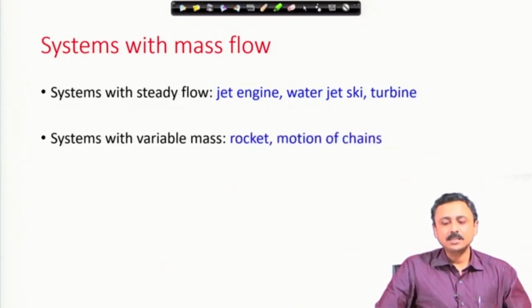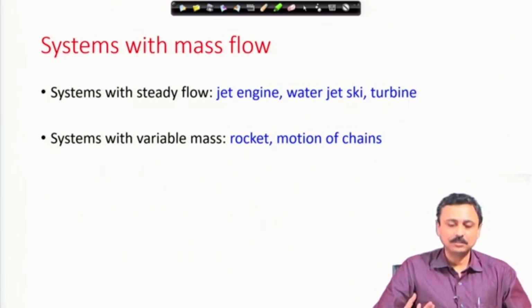Systems with variable mass, the first example that should come to mind is a rocket. It does not take in air or anything, it carries its own fuel, it carries oxygen, everything, and it just ejects that. There is combustion and there is ejection. So, mass is ejected, and that becomes a variable mass system. Then motion of chains, this we are going to look at with examples, how chains can be systems with variable mass.